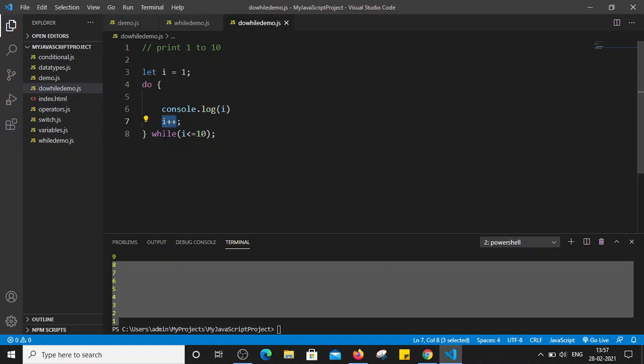So it will make the value of I as 3. Now we are again checking the condition whether 3 is less than equal to 10. This condition is true, so it will keep iterating and keep incrementing the value of I until this condition is false. When the I value becomes 11, the condition will become false and we will come out of the loop. Right, now let's save this file and execute.